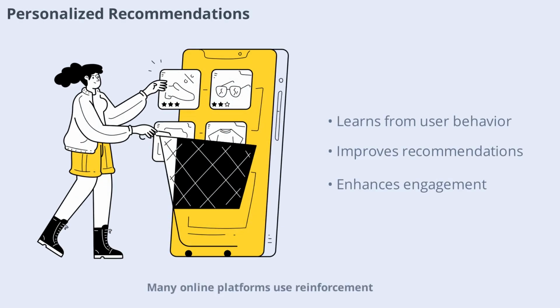Many online platforms use reinforcement learning to provide personalized recommendations. By learning from user interactions, these systems suggest products, movies, or content that match individual preferences. The more users interact, the better the recommendations become. This approach enhances user experience and increases engagement, making reinforcement learning a key technology in e-commerce and entertainment.